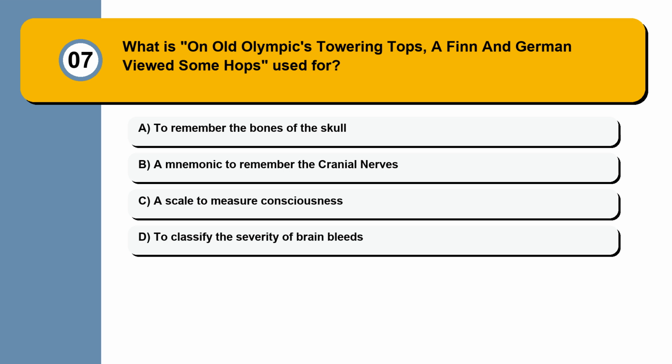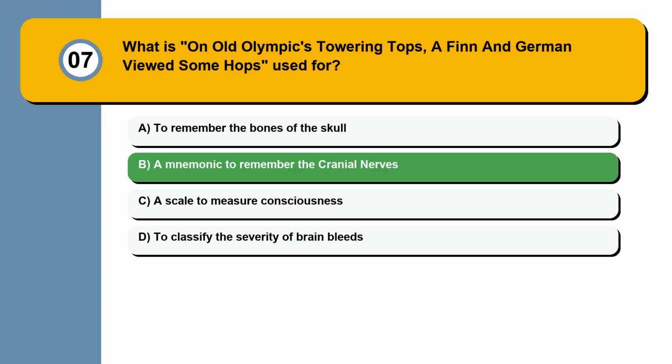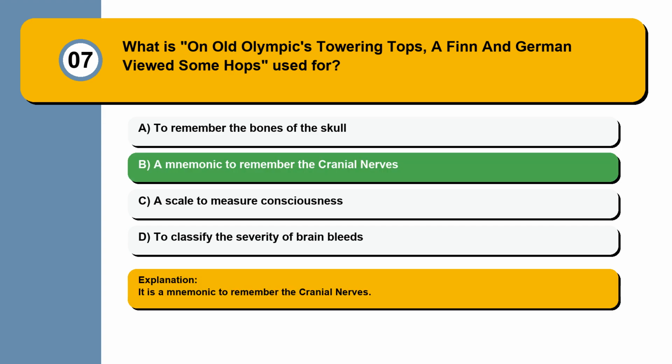Question 7. What is On Old Olympus' Towering Tops, A Finn and German Viewed Some Hops, used for? To remember the bones of the skull. A mnemonic to remember the cranial nerves. A scale to measure consciousness. To classify the severity of brain bleeds. It is a mnemonic to remember the cranial nerves.